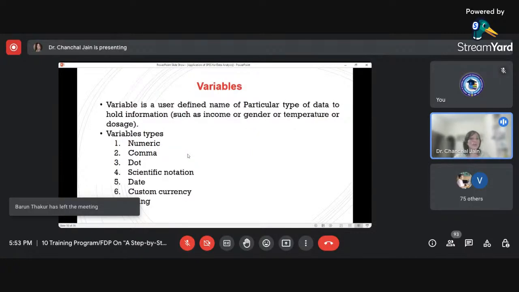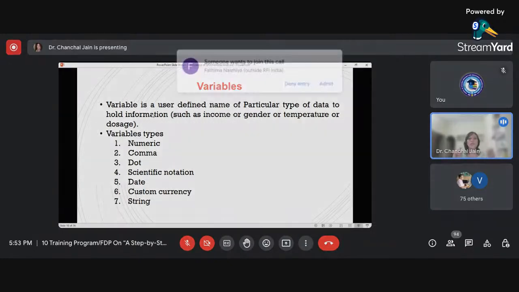Then, talking about variables, as I have shown you in the variable view of SPSS, first, what do we mean by variables? Variables are user-defined names for a particular type of data, to hold information. Generally we say a variable is something which varies, which can take any value.